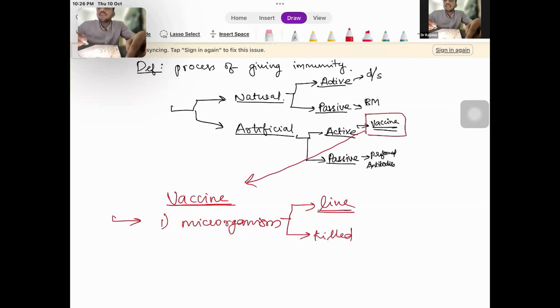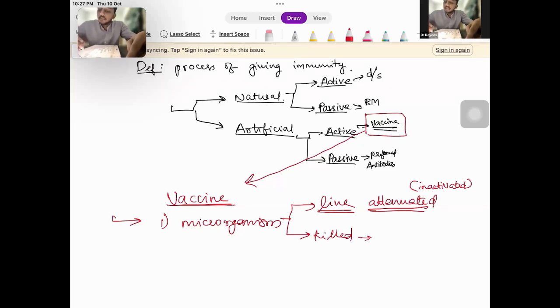In case of a live microorganism, it is a live attenuated. Attenuated means it is inactivated, so that it will only produce a mild disease in the host. And the killed vaccine, it does not produce the disease, but it will activate the immunity.